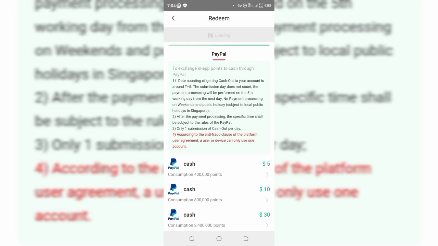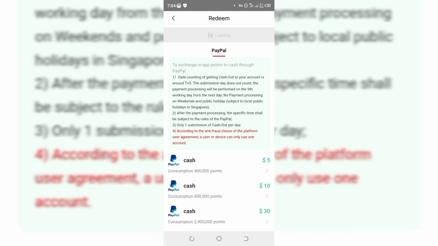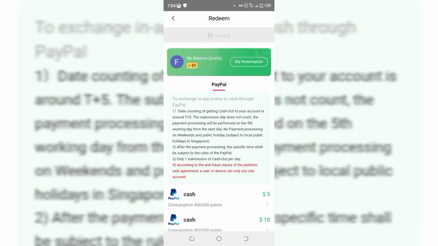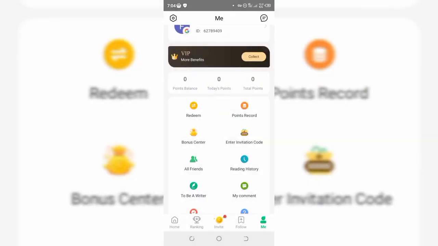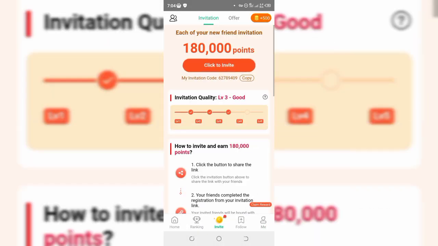So guys, as you can see right here, for 400,000 points you're going to earn $5, and for 800,000 points, you're going to get $10, and so on. So guys, you need points, all right. So that's why I said you can also invite your friends to this platform, and you can then earn points, all right.